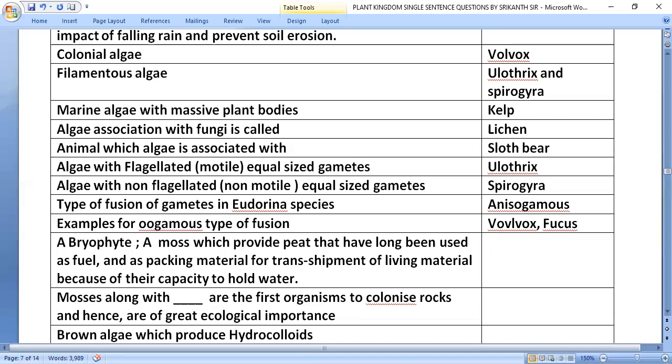A bryophyte, a moss, provides peat that has long been used as a fuel and as a packing material for transshipment of living material because of its capacity to hold water. That is species of Sphagnum.